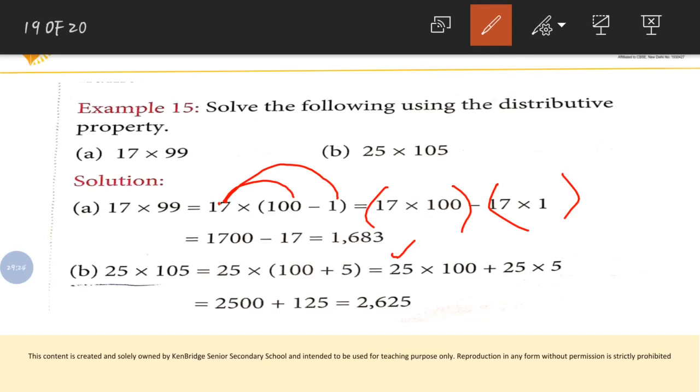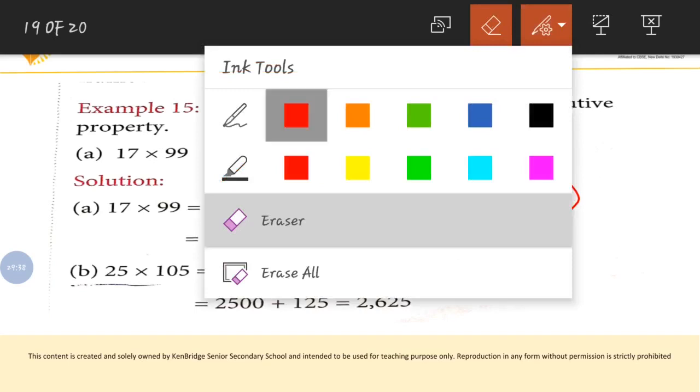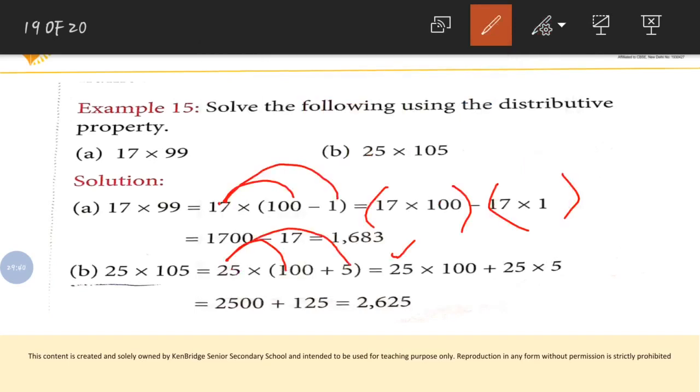In the same way, the next question is 25 into 105. So 105 can be written as 100 plus 5. Then we will multiply 25 into 100 first and then 25 into 5. So 25 into 100 plus 25 into 5. 25 into 100, what will be the answer? 2500. 25 into 5 will become 125. So if you add 2500 plus 125, your answer will become 2625. Understood? This will be the result.